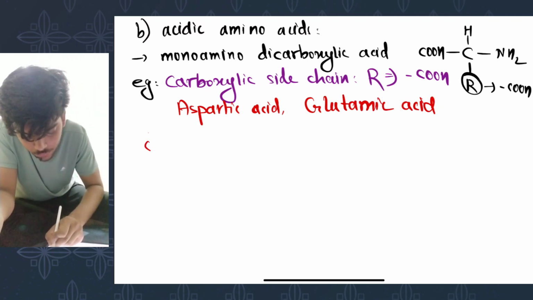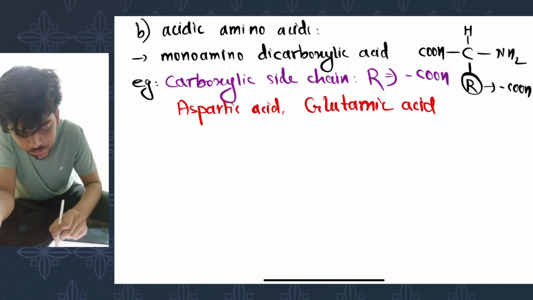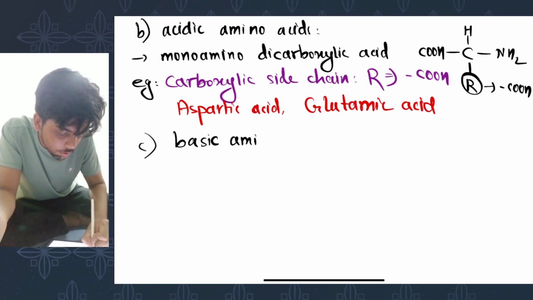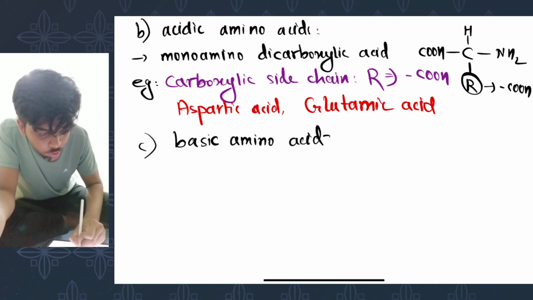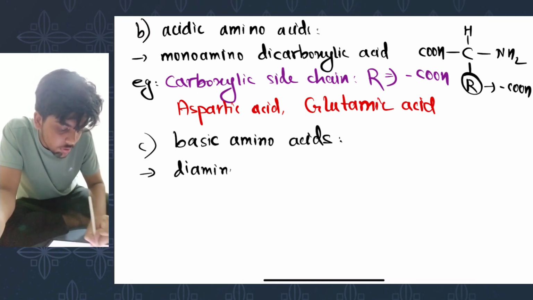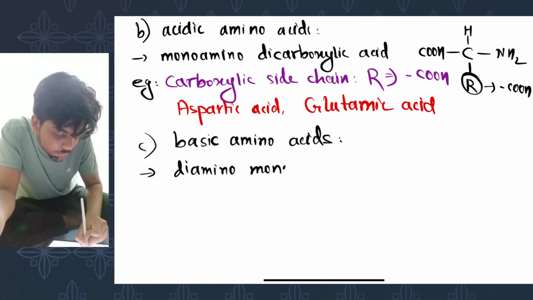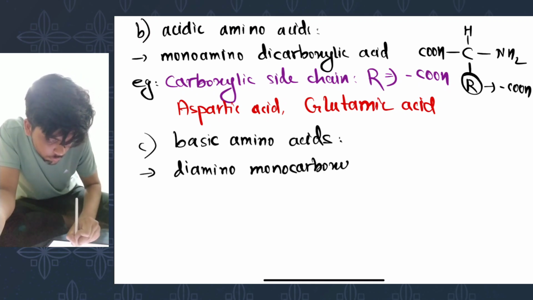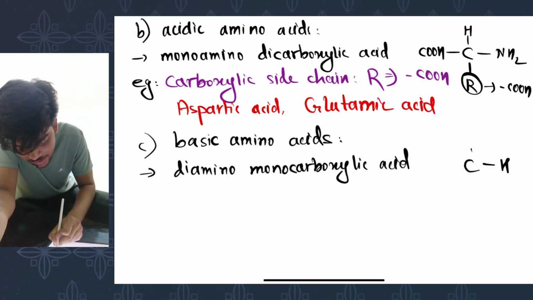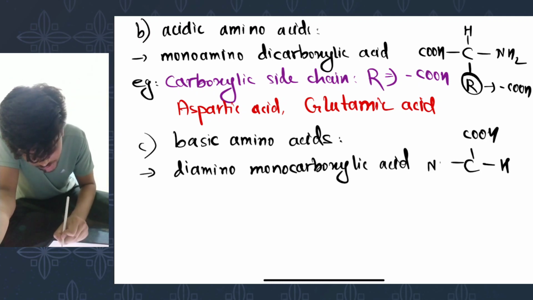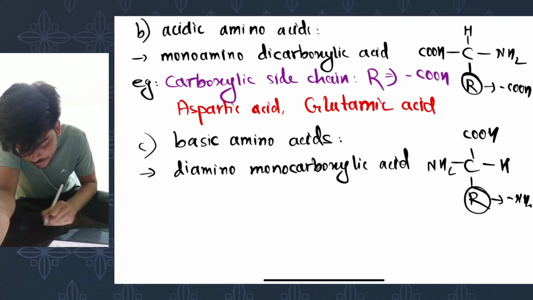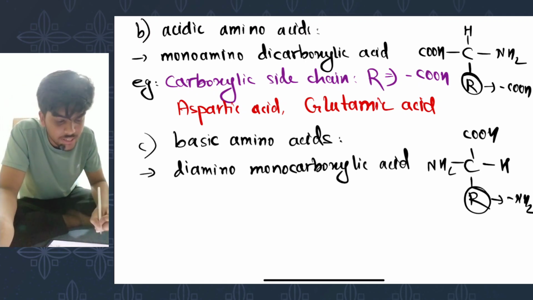Number C, if the solution comes out to be basic, then it's your basic amino acid. Basic amino acids include diamino monocarboxylic acid. So here's the structure. There's your carbon. To its hydrogen is attached, carboxylic group is attached, amino group is attached, and a side chain is attached. To this side chain, one more amino group is attached. Then that particular amino acid is a basic amino acid.